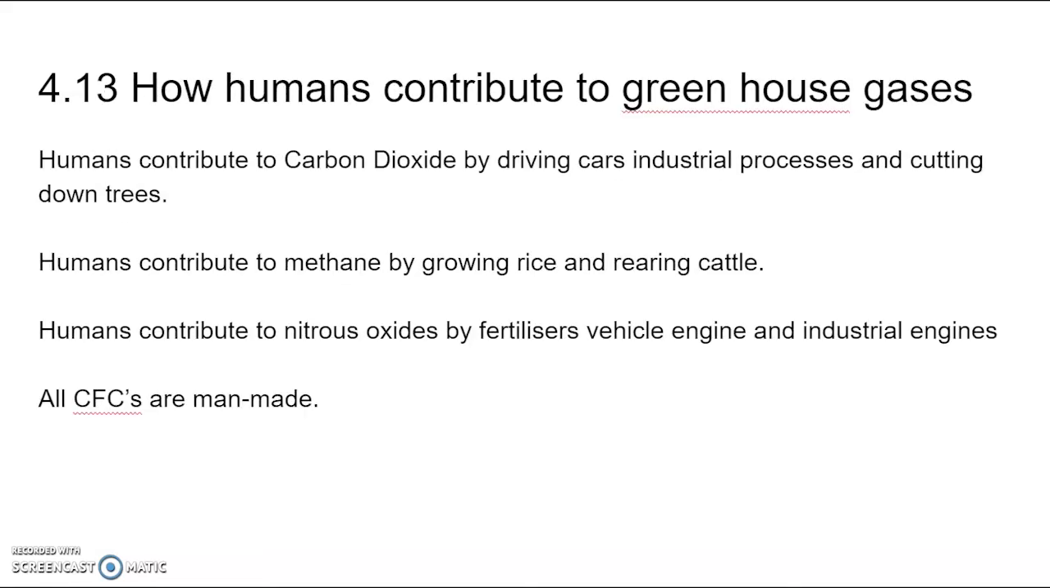Humans contribute to greenhouse gases by driving cars, industrial processes, and cutting down trees. Humans contribute to methane by growing rice and rearing cattle. Humans contribute to nitrous oxide through fertilizers, vehicle engines, and industrial engines, and all CFCs are man-made.